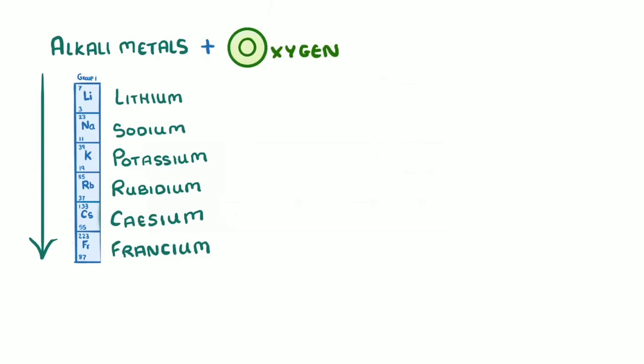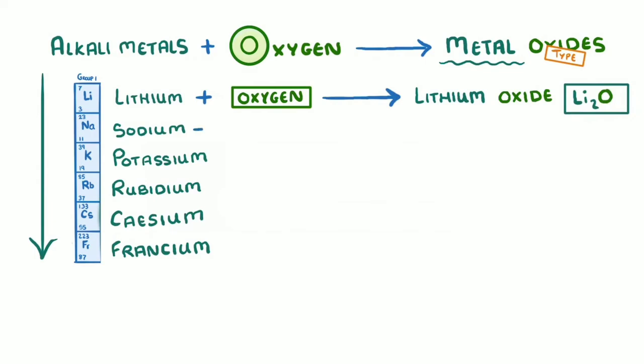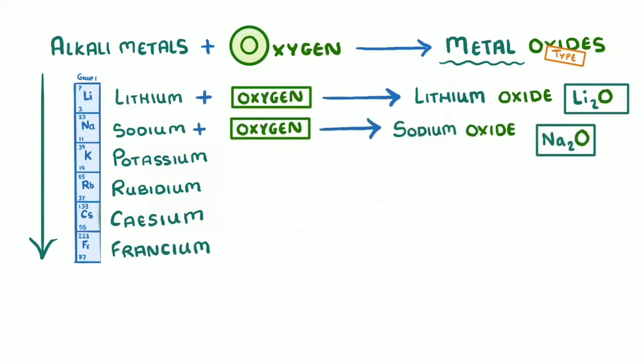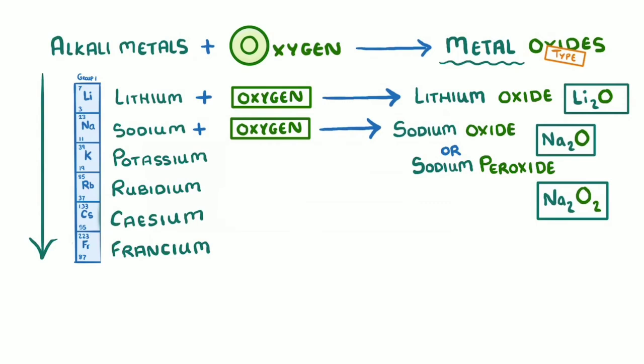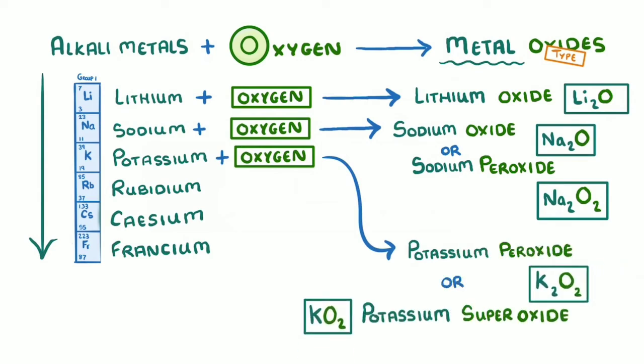When alkali metals react with oxygen, they form metal oxides. However, the type of oxide they form will depend on the particular metal. For example, lithium plus oxygen forms lithium oxide, Li2O. Just like sodium plus oxygen forms sodium oxide, Na2O. However, sodium and oxygen can also react to form sodium peroxide instead, which is Na2O2. Meanwhile, potassium can react with oxygen to form either potassium peroxide, K2O2, or potassium superoxide, which is KO2.